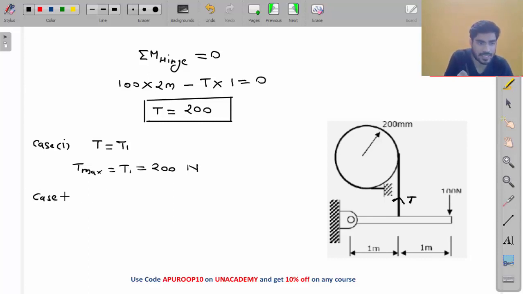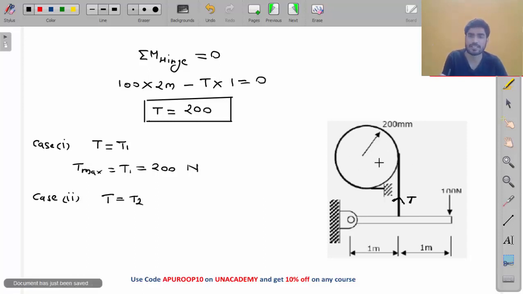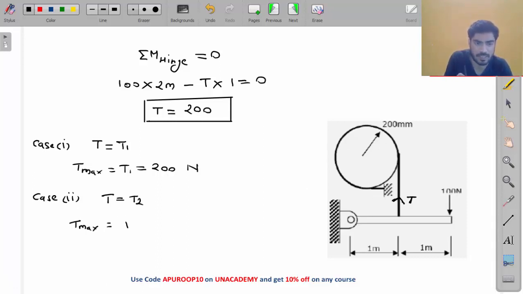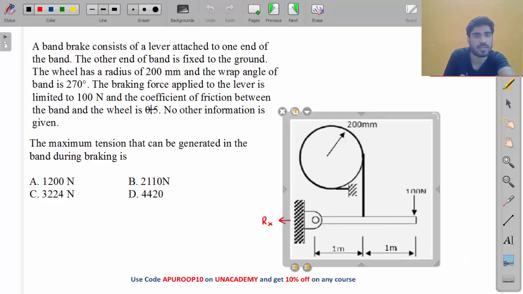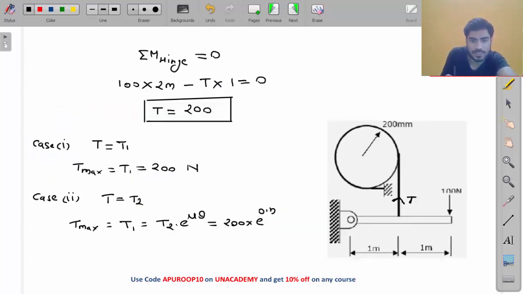Let's consider another case. Case 2: T is T2. It can rotate clockwise, it can rotate anti-clockwise. So if T is T2, then what will be T maximum? T maximum will be T1, which is equal to T2 into e to the power mu theta, since T1 by T2 equals e to the power mu theta. What is T2? 200. What is mu? Mu is given, 0.5. And what is theta, my friend?